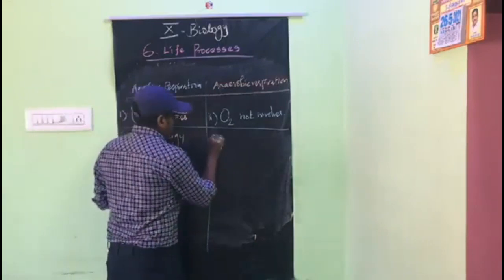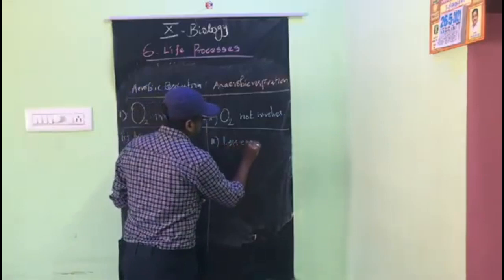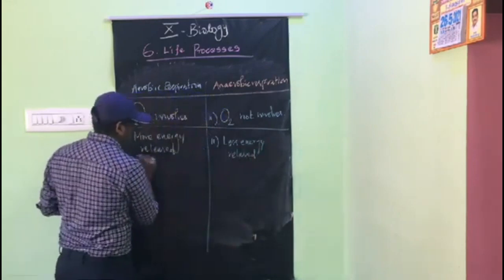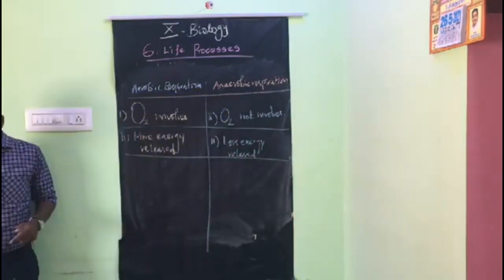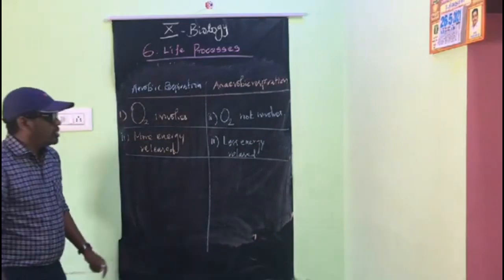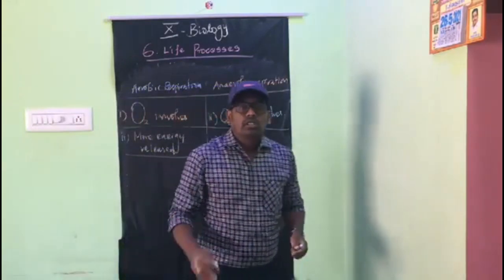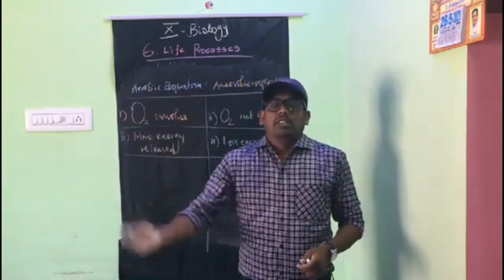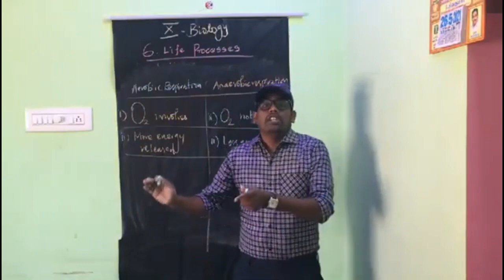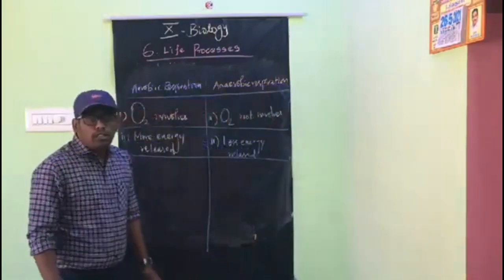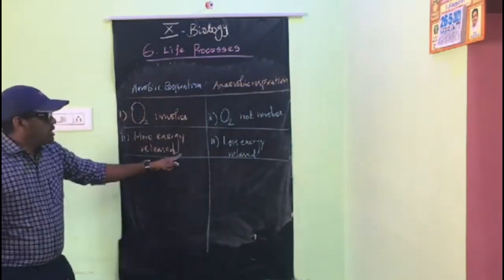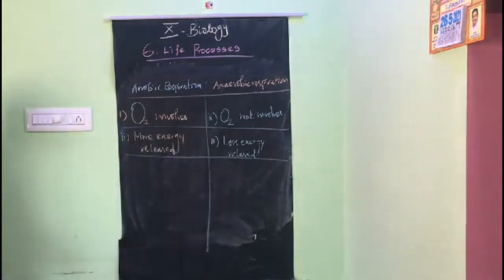Here, less energy is released. In the last activity, activity 6.5, we discussed using sugar solution and yeast granules to produce carbon dioxide. The process will take some time, it will not happen suddenly. So here more energy is released, here less energy is released.